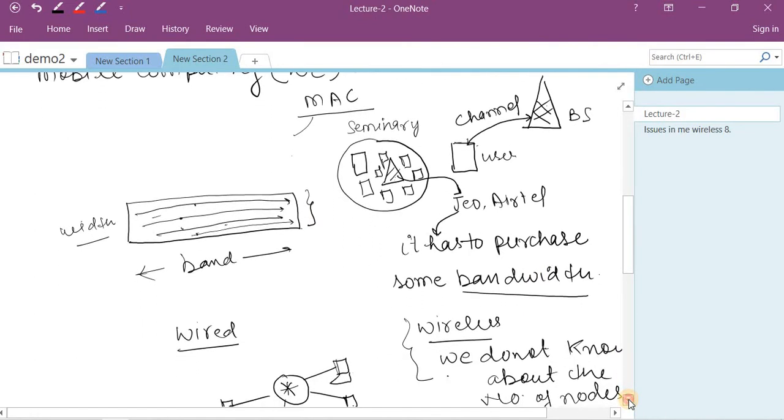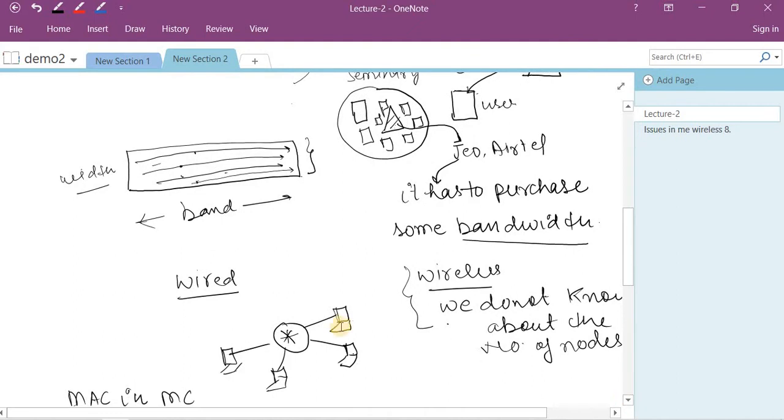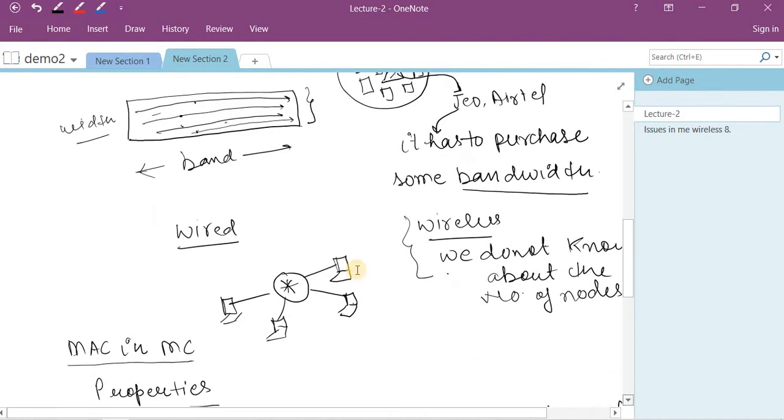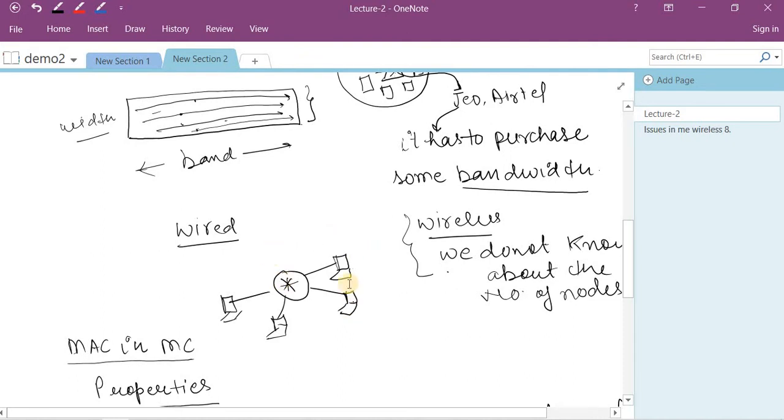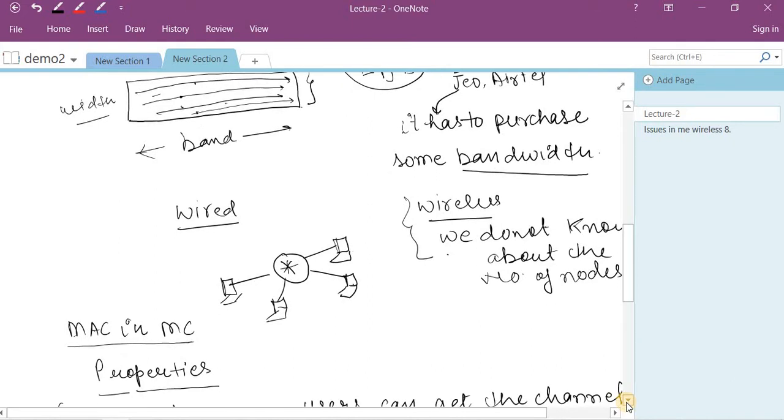In the wired fashion, the number of nodes is fixed, and we already know the possible number of nodes in our environment. But in the wireless case, we do not know exactly how many nodes can arrive at a time in order to maintain the communication. So that is one of the drawbacks of wireless communication: any node can get the services from the base station, and the number of nodes cannot be fixed.